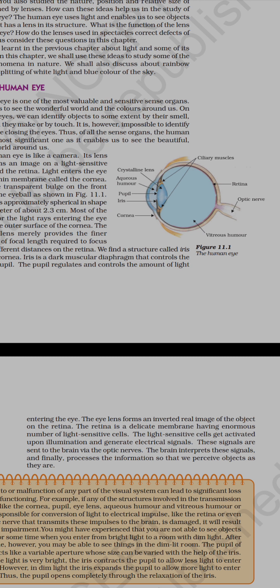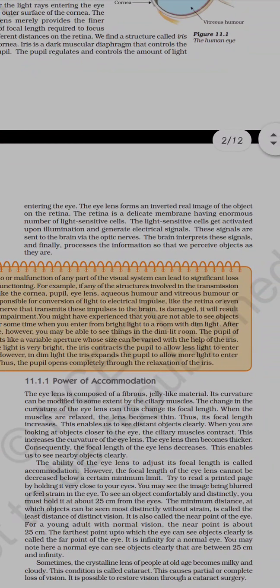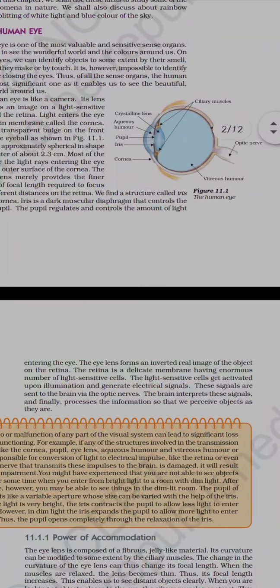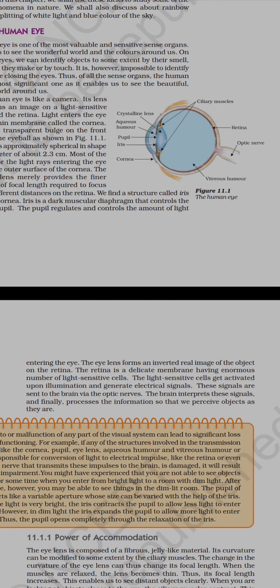These optic nerves send the information, and the brain interprets the signals and processes the information, so that we can see the object and identify which color is present in the object and what the size of the object is, right? So these small cells generate the electric signals and make our brain understand what the object is and what its color is.